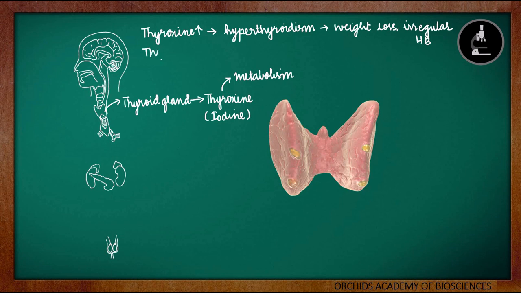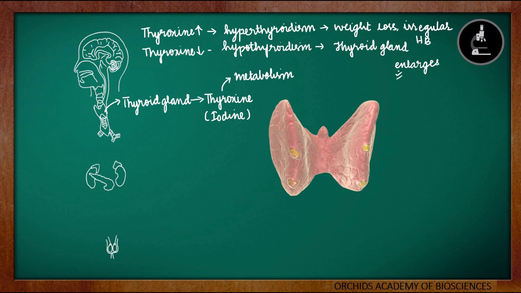Now, what if the levels of thyroxine go low in our body? The lower levels of thyroxine is a condition which is called as hypothyroidism. And hypothyroidism can cause the thyroid gland to enlarge.